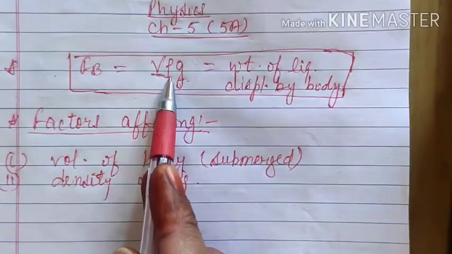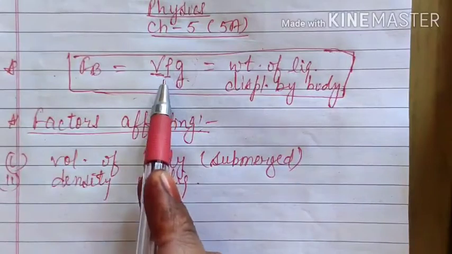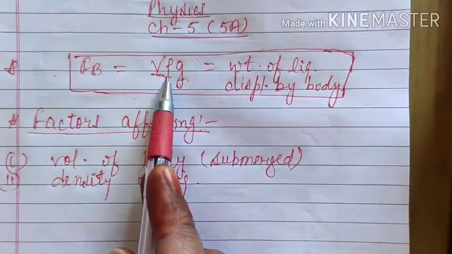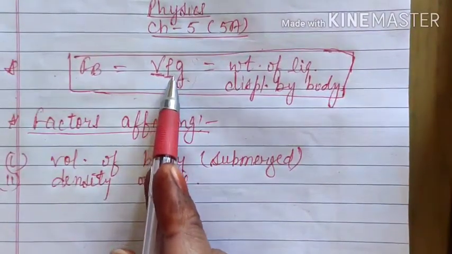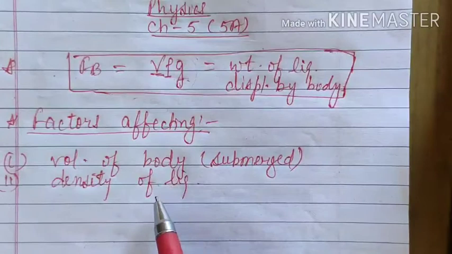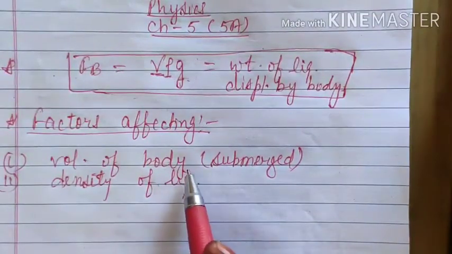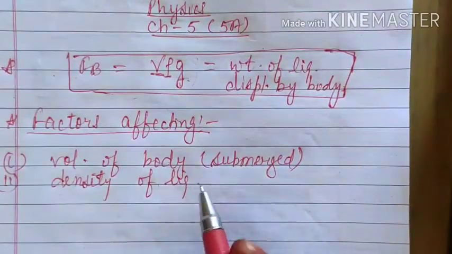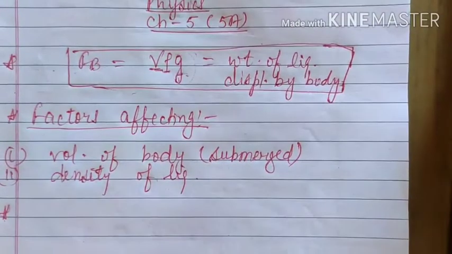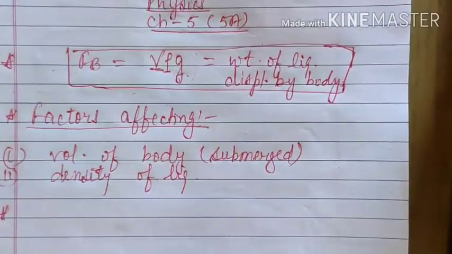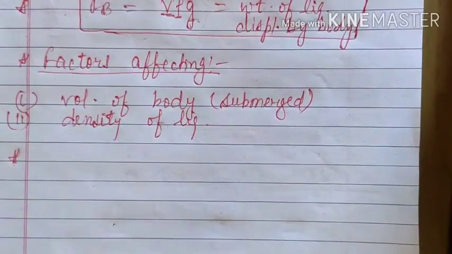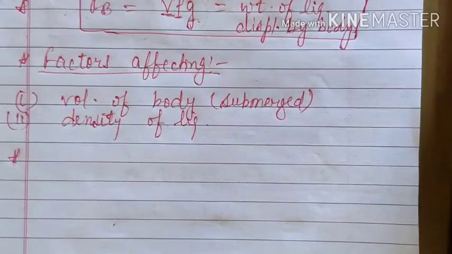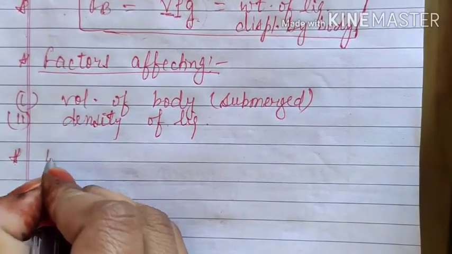Next thing, rho can also be constant. That means if you are not changing the liquid, since density is the characteristic property, so if you are not changing the liquid, then it can also be constant. But randomly when we discuss, we say that it depends on volume inside the liquid and density of the liquid. Reason for upthrust we have already seen in the last class. We have seen that due to difference in pressure, a difference in force also take place, and that difference in force give rise to upthrust force. And now we are discussing effect of upthrust.